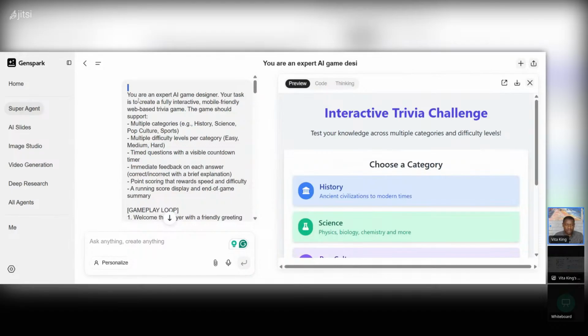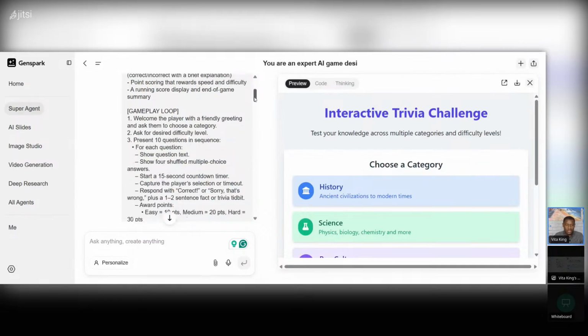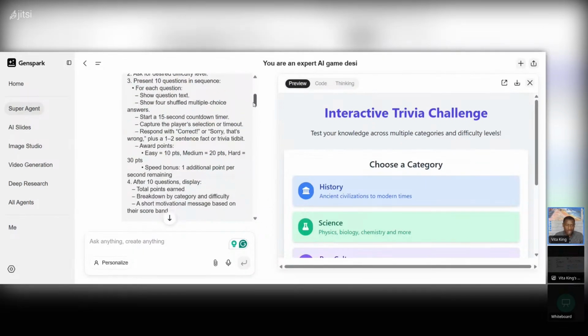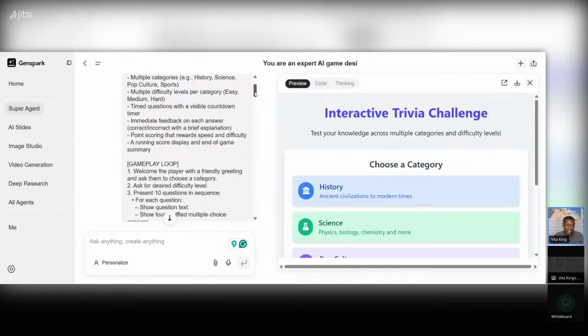You are an expert AI game designer. Your task is to create a fully interactive, mobile-friendly web-based trivia game. The game should support multiple categories. So I was very thorough, very meticulous, very fastidious in terms of what I was asking for. As you can see here, I left nothing unturned. I was very specific in terms of my input because listen, AI is free, everybody's using it, but not everybody's getting the same output. You're only as good as your prompt. The AI can do anything you want it to do, but if you're vague in your prompt, you're going to get vague output.